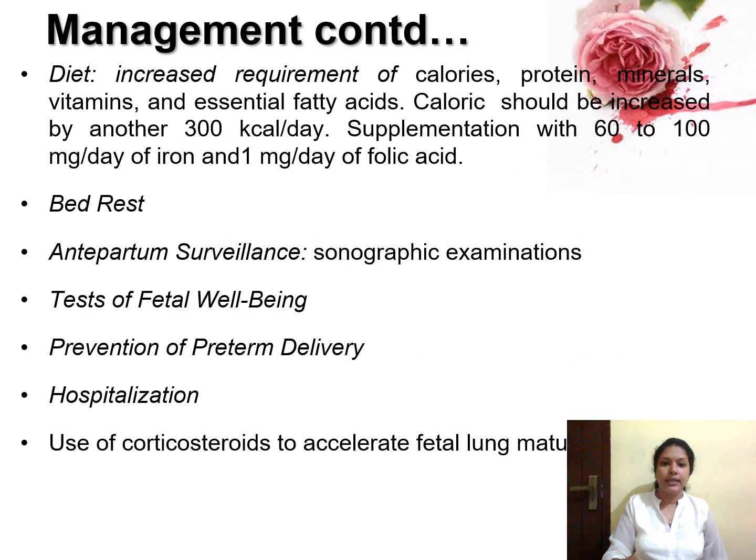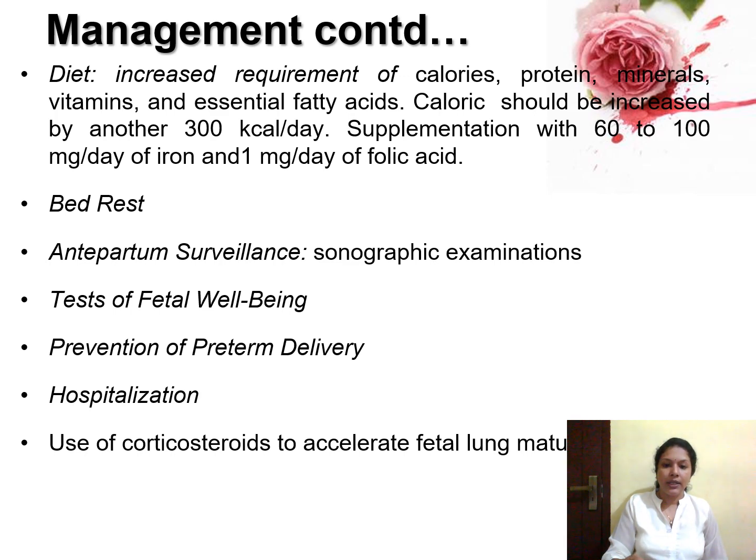And diet during pregnancy: we know that the mother is supposed to meet the needs of two babies, so she should be given more calories, proteins, minerals, vitamins and essential fatty acids. Calories should be increased by 300 kilocalories per day, supplementation of 60 to 100 milligrams per day of iron also should be given, and 1 milligram of folic acid also should be given to the mother daily. And you should give bed rest if you are suspecting preterm labor.